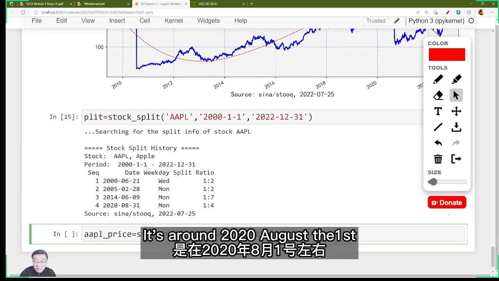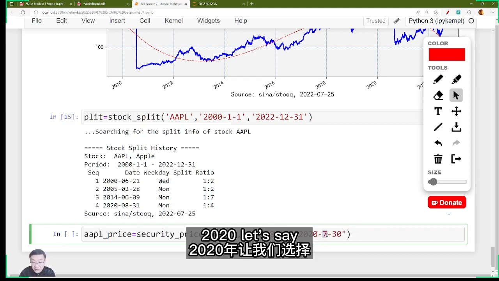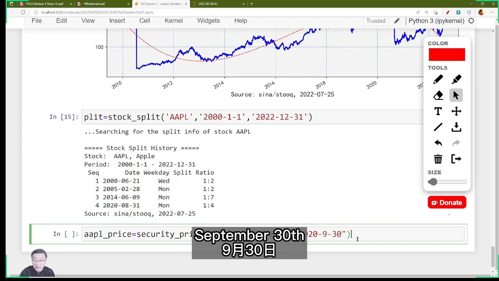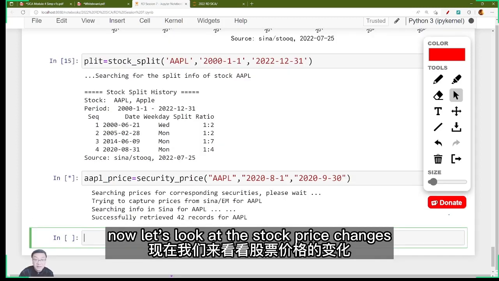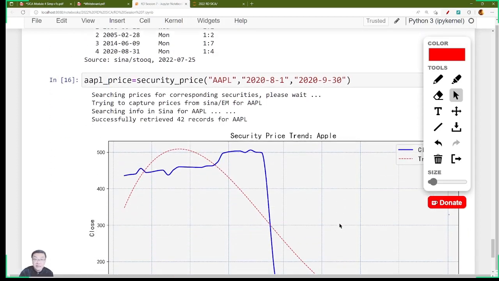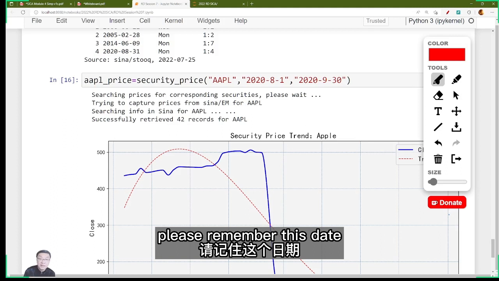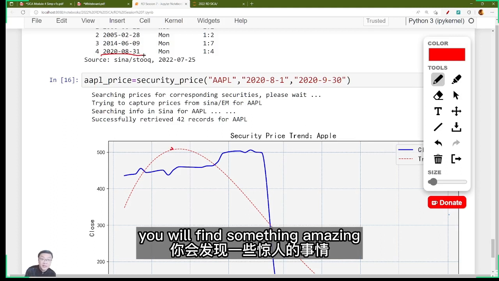It's around 2020, August the 1st, 2020, let's say September 30th. Now, let's look at the stock price changes around the date of stock split. Please remember this date. You will find something amazing.